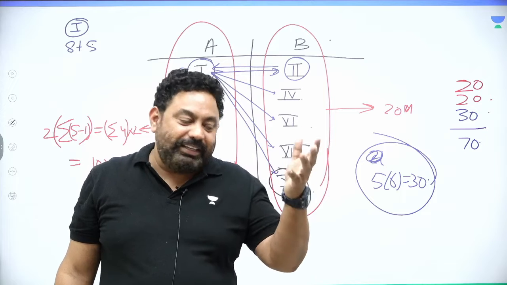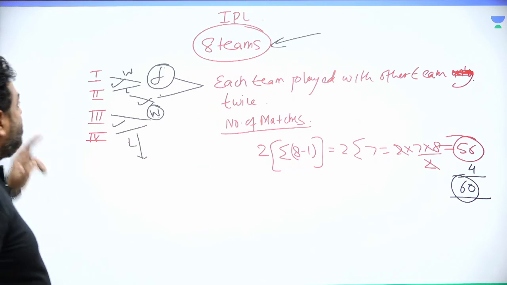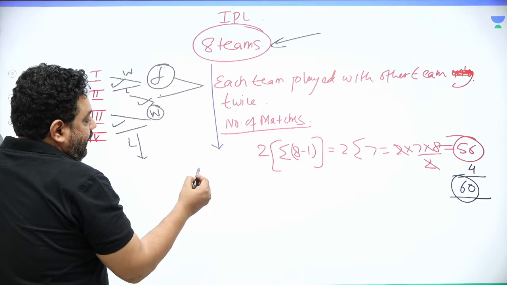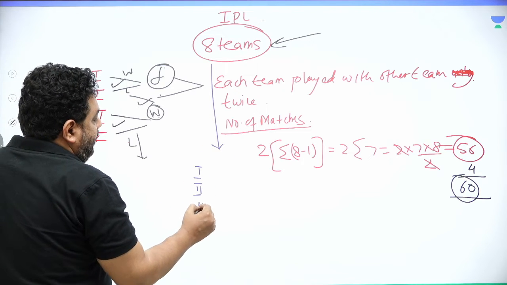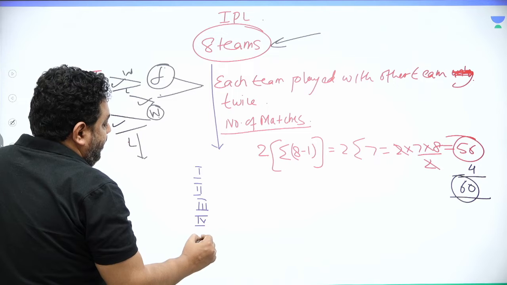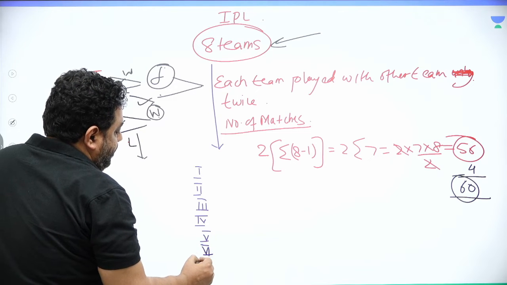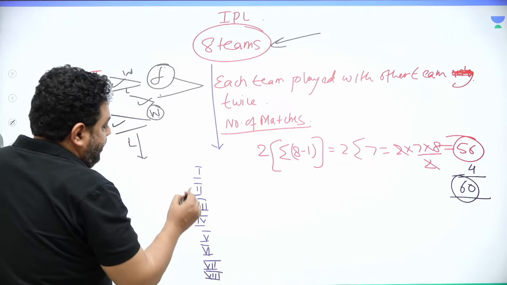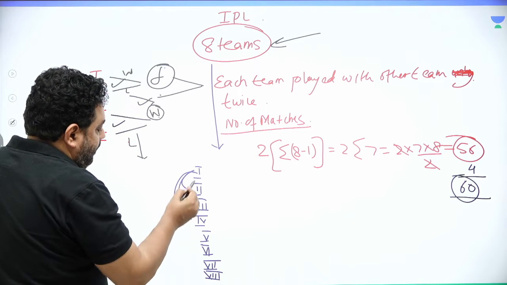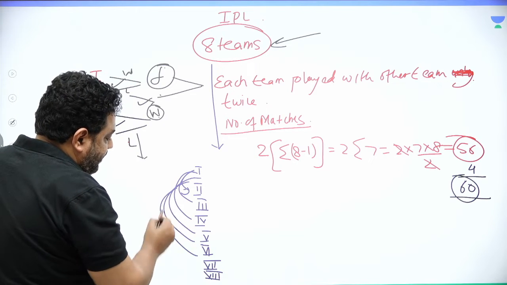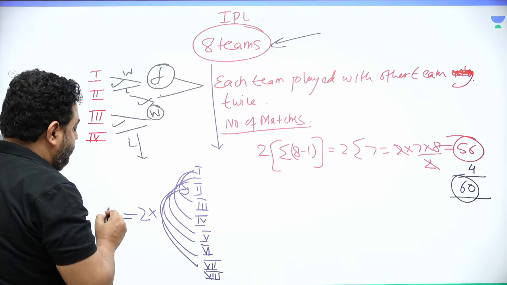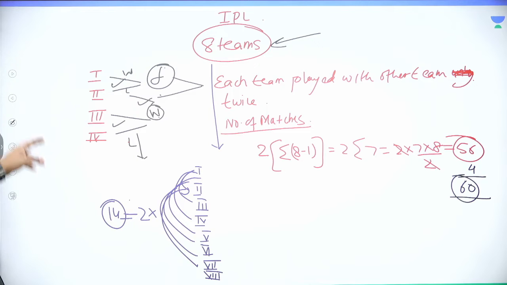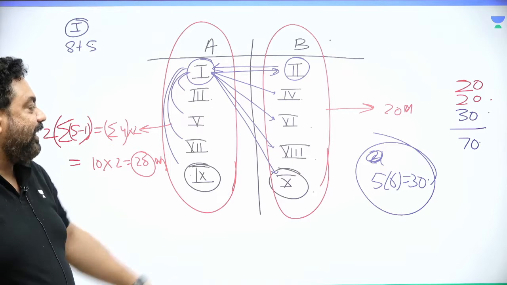Now the advantage, just go back to the 8 team scenario. Listen, each team 1, 2, 3, 4, 5, 6, 7 and 8. Each team played 7 into 2, there were 14 matches each team, right? And the total number of matches was 60. Over here also the scenario is the same.